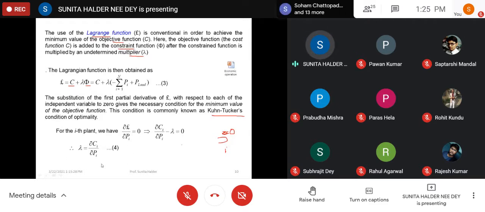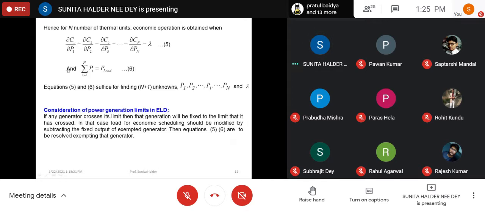So this is the condition of economic operation, and it is applicable for every unit. Similarly dC1 by dP1 will be equal to lambda, dC2 by dP2 will be equal to lambda. That means dC1 by dP1, dC2 by dP2, dC3 by dP3, all will be equal to lambda. So this is the condition of economic operation of a power plant having n number of units. Understood?